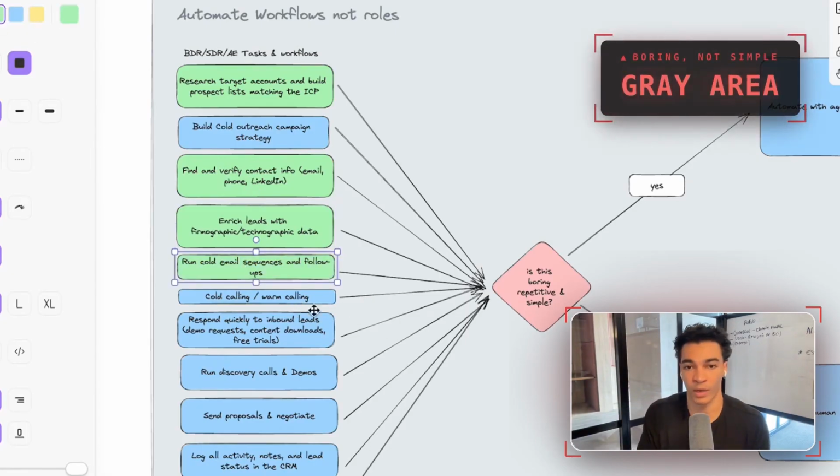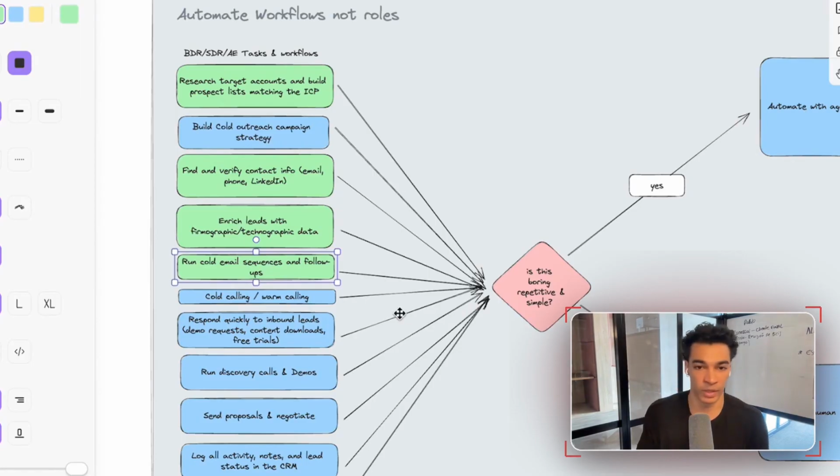Cold calling / warm calling. Now this one is where we get into a bit of a gray area. This is boring and repetitive, but is not simple. I don't think an AI agent is going to be able to close cold calls at the same rate as your top performing salesperson. So let's skip that one. That's going to stay human.